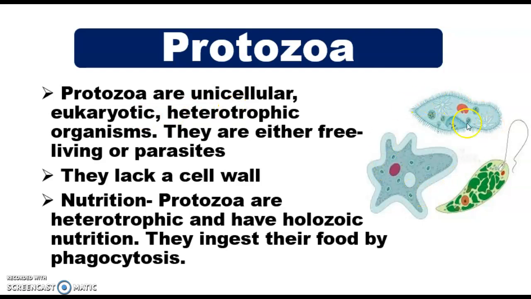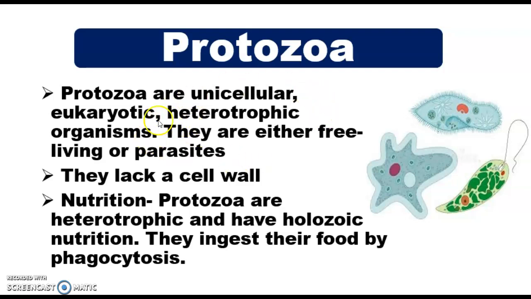As you can see from the pictures, these are the protozoa. They are single cell organisms and eukaryotic. They have a proper well developed nucleus. And heterotrophic. Heterotrophic is the type of nutrition. Heterotrophic nutrition means the organism depends upon other organisms for food.